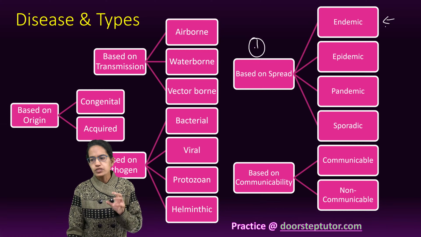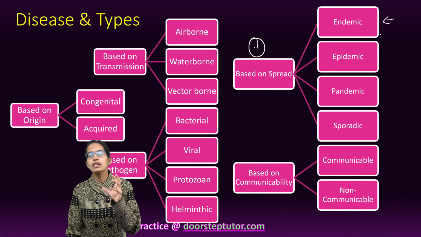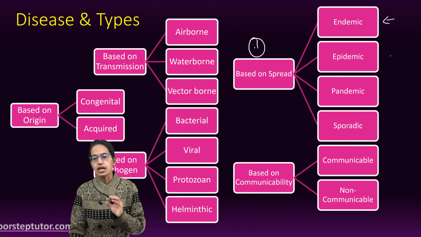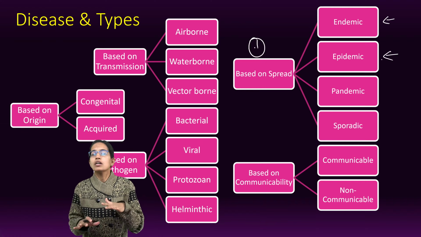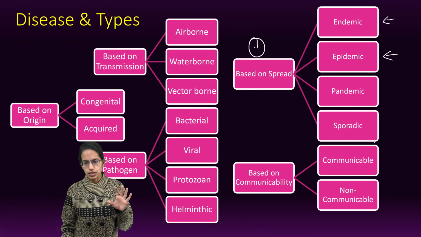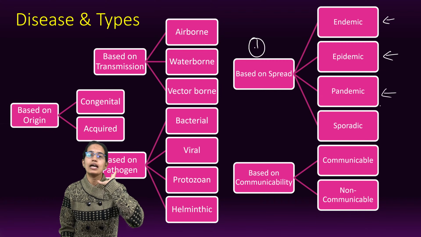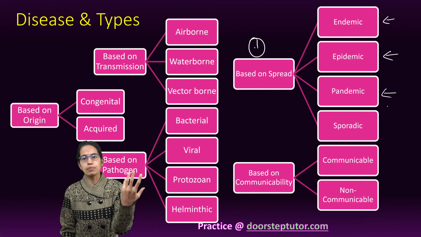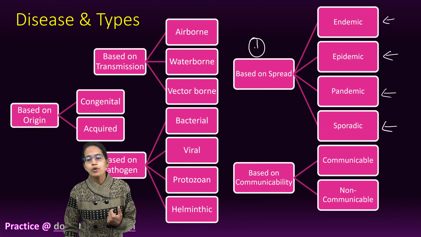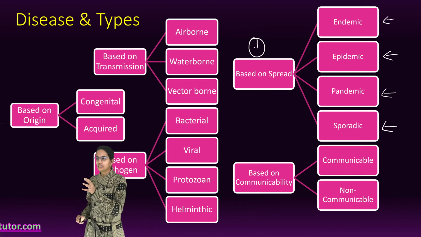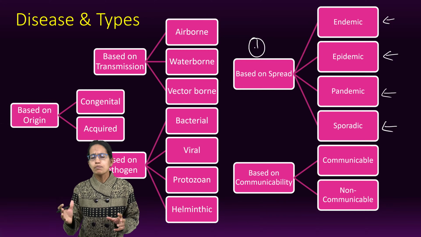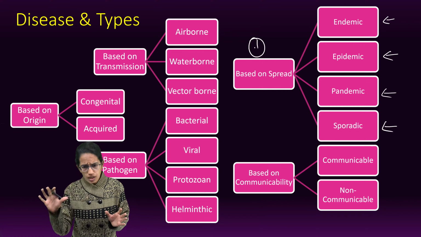It could be endemic, which is located in specific areas. For example, goiter in the regions of sub-Himalaya, yellow fever in the areas of Central Africa. Epidemic spreads across a larger area. Plague in Surat that happened in 1994 is a good example. Pandemic is a disease that has affected people across the globe. AIDS, HIV, COVID-19 are examples. Sporadic are those which are scattered. For example, malaria in a specific region, cholera in a specific colony.